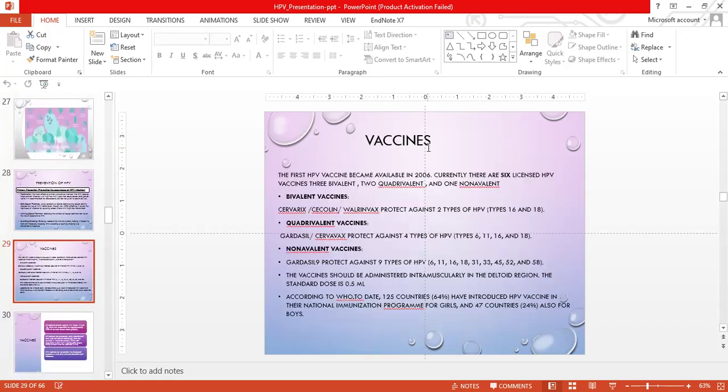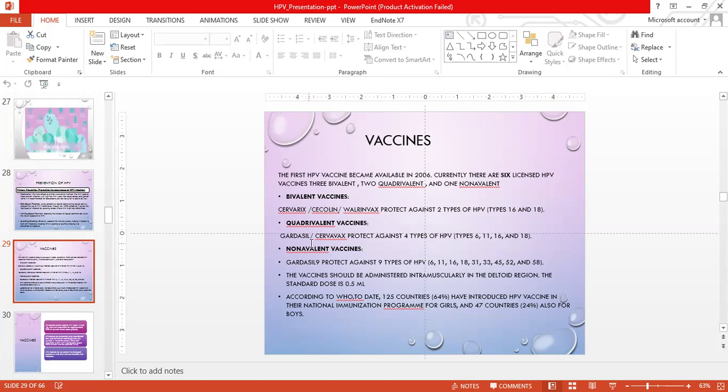Now we will have a detailed discussion on the vaccination of HPV. The first HPV vaccine became available in 2006. Currently, there are 6 licensed HPV vaccines: 3 are bivalent, 2 quadrivalent, and 1 nonavalent. The bivalent vaccines include Cervarix, Cecolin, and Walrinvax. They protect against 2 types of HPV, 16 and 18.